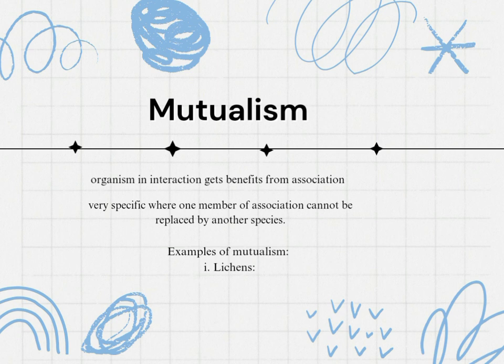Mutualism is an association between organisms of two different species in which both are benefited. Mutualism is an obligatory relationship and the hosts metabolically depend on each other. So it is very specific. It can't be replaced by any other species. An example of mutualism is lichens. Lichen is an association between fungi and algae.